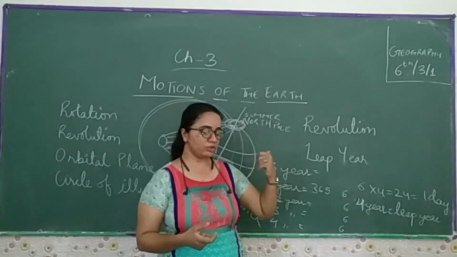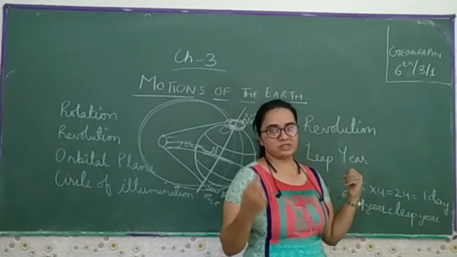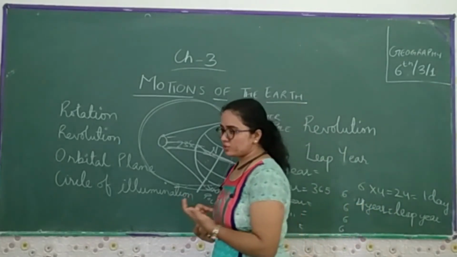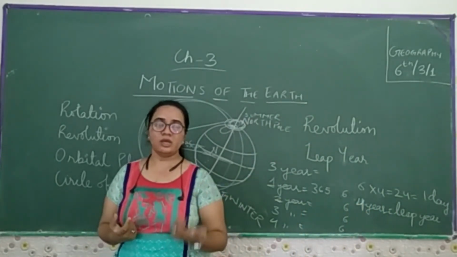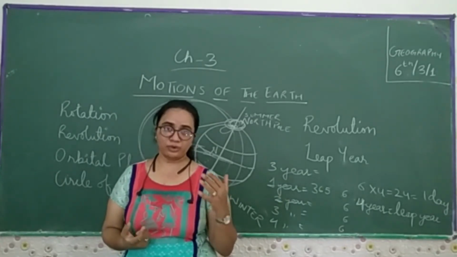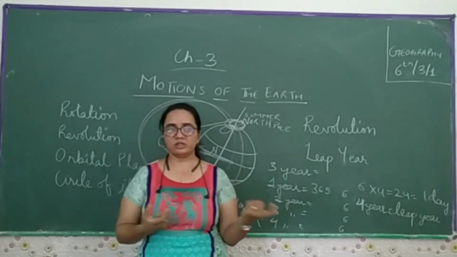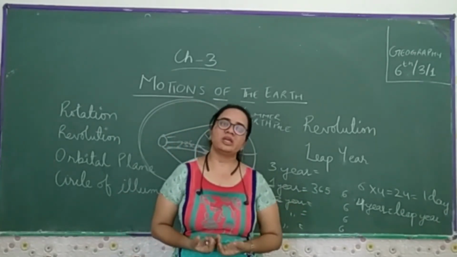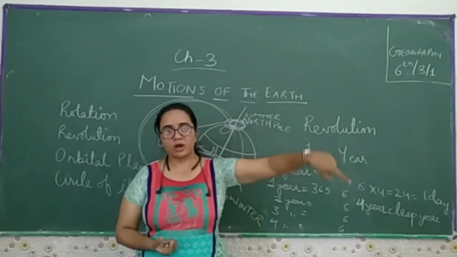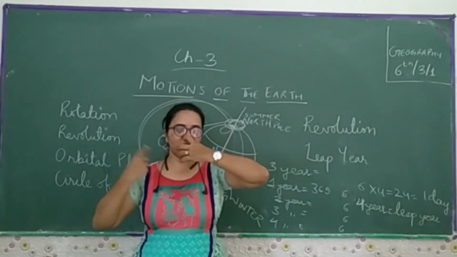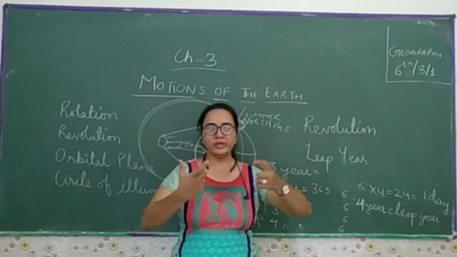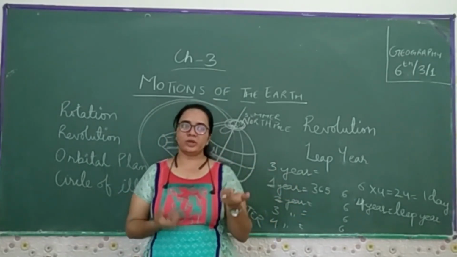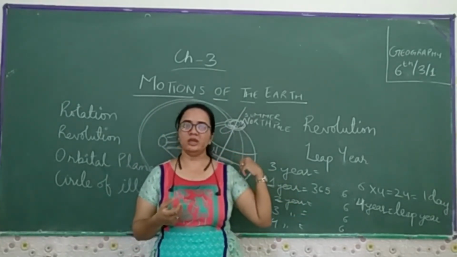You have to keep one more thing in mind, the degree, that is 66 and a half degrees. The Earth rotates, and it takes 24 hours, in other words one day. If we talk about revolution, it takes 365 days to revolve around the Sun. On the basis of the rotation on its axis, we come to know what kind of season we have in a particular region, in a particular country, in the northern hemisphere and in the southern hemisphere.